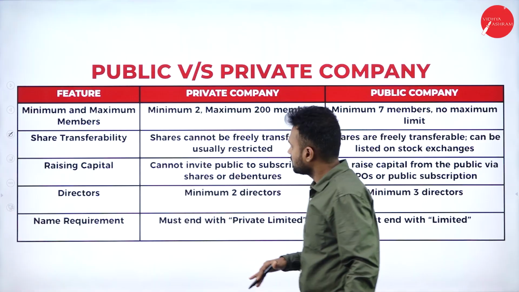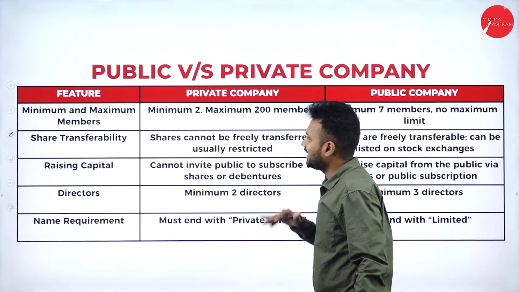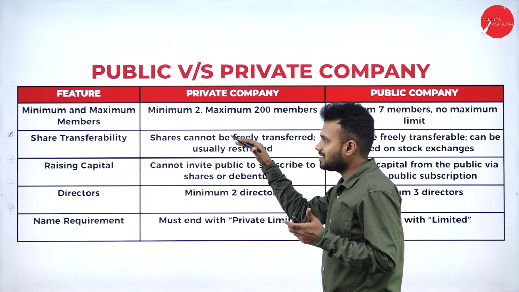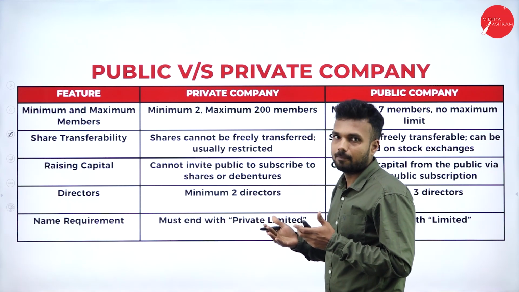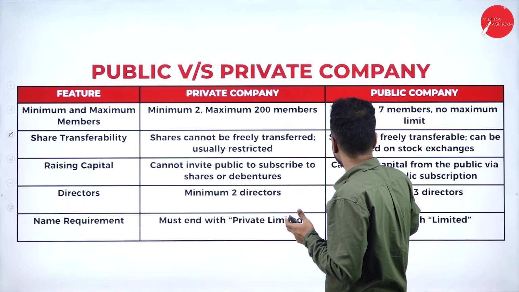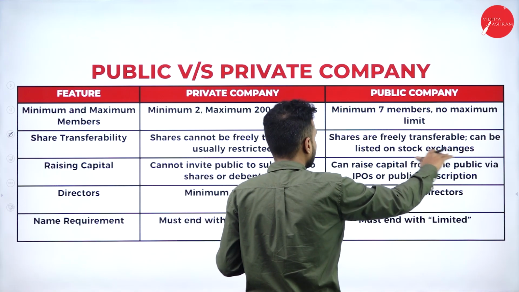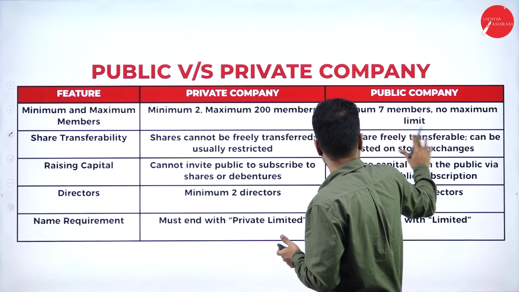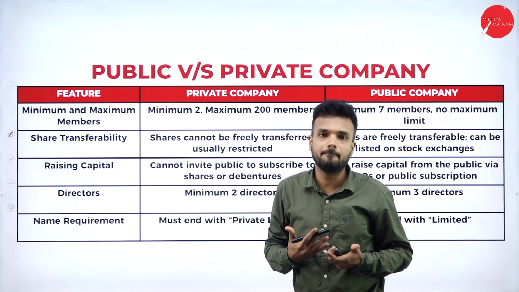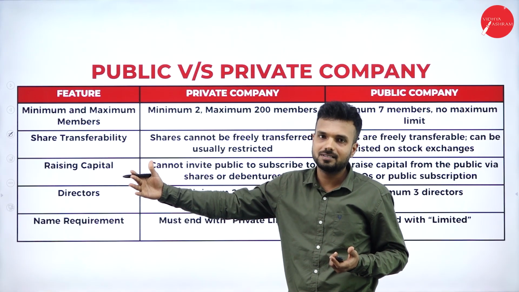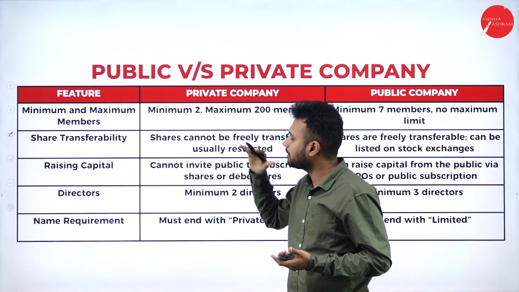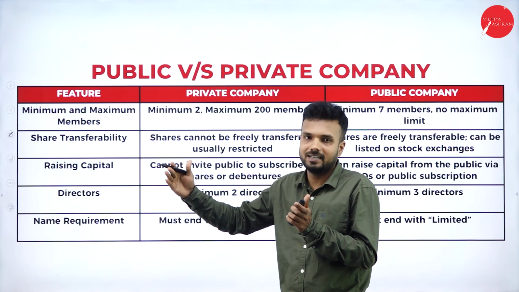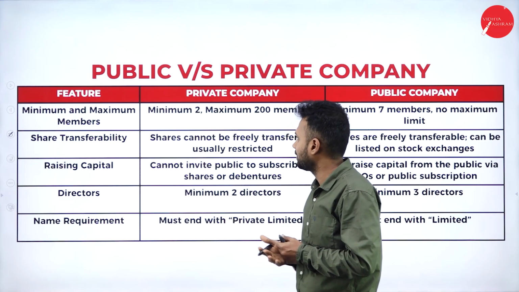Next, shares cannot be freely transferred in a private company; they are usually restricted. There are certain restrictions put by law on this company, the private company. In a public company, shares are freely transferable and can be listed on the stock exchange. For example, if I have purchased 100 shares of a public company, I can easily sell them whenever they are not needed. But in a private company, I can transfer only a few shares to another person, not the complete 100 shares. It is a special feature of a private company.